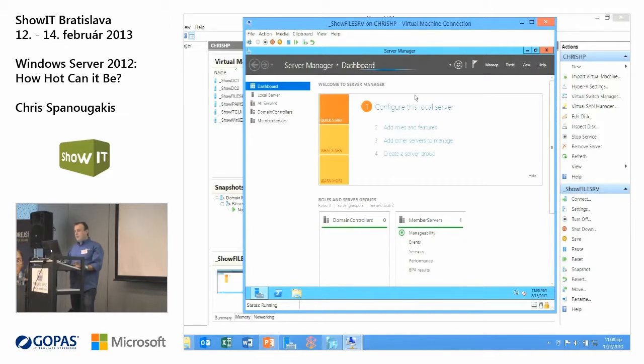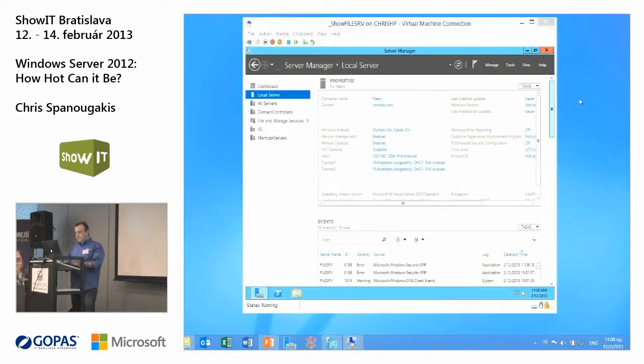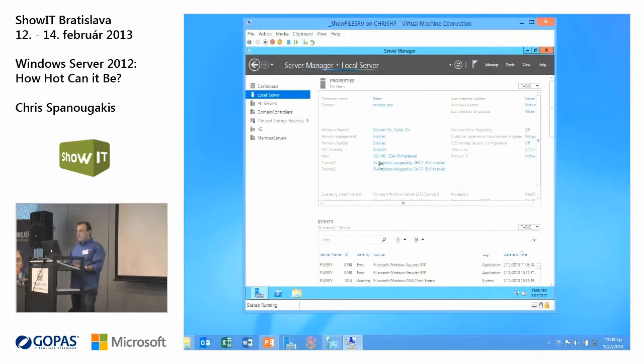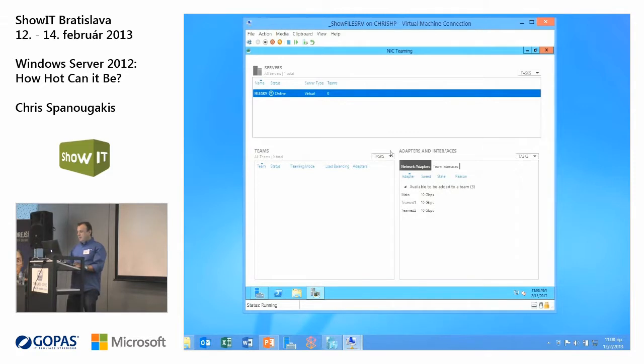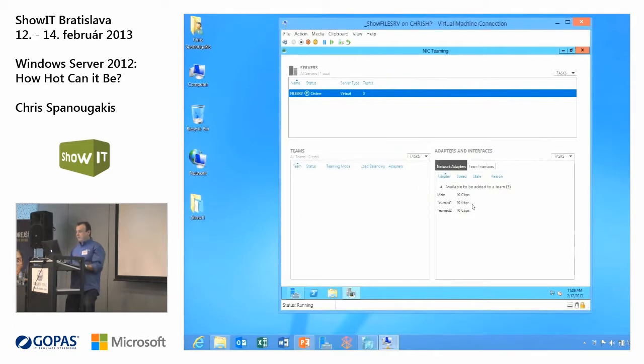You go to local server, Server Manager, and you can see that the teaming is now disabled. If you want to enable it, you just click on this option here. Immediately you can see what are the adapters that you have. I've changed the name so I can remember that I want to team these two adapters and not the first one, because the first one is for the normal server communication.